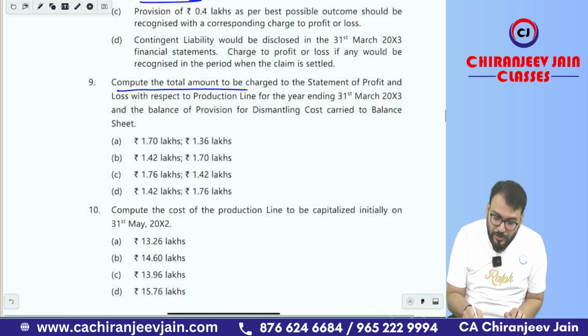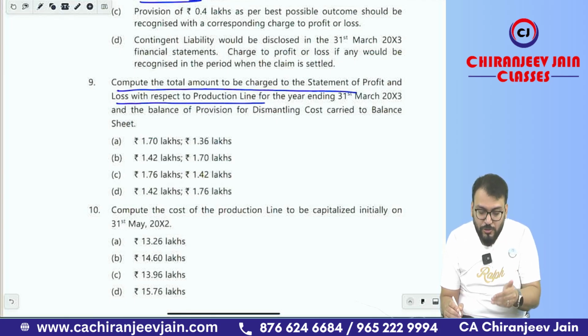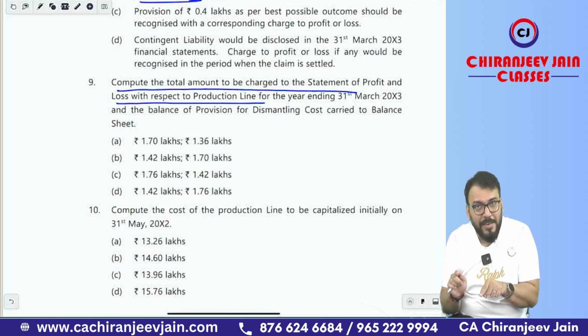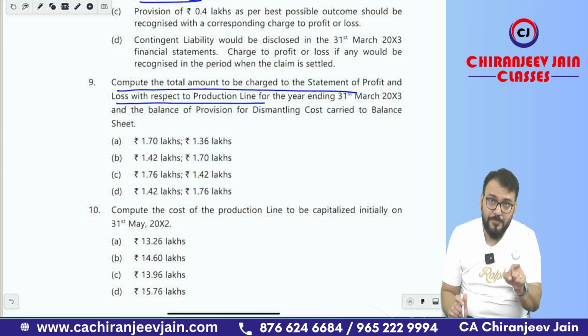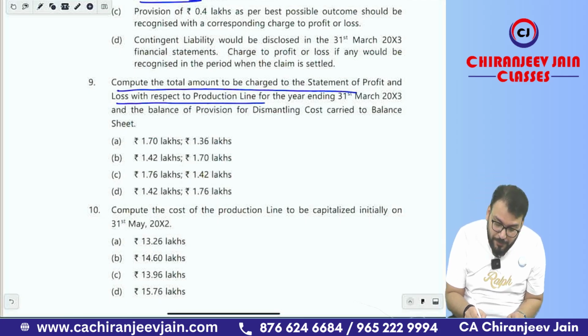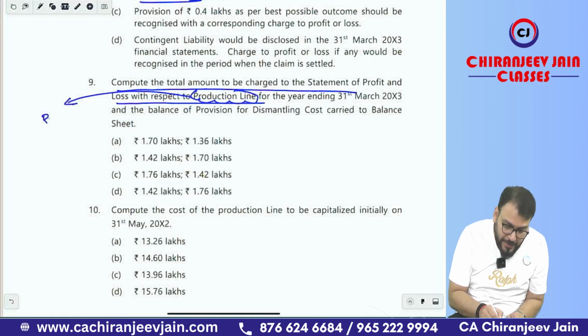Compute the total amount to be charged to SOPL with respect to the production line. Just try to understand, whenever they say total amount to be charged to SOPL in respect of the production line, it means in respect of PPE. So in respect of PPE there are two amounts. One is finance cost for the dismantling provision and one is what? One is depreciation. Got this point? So for PPE there are two expenses, one is depreciation and one is finance cost.